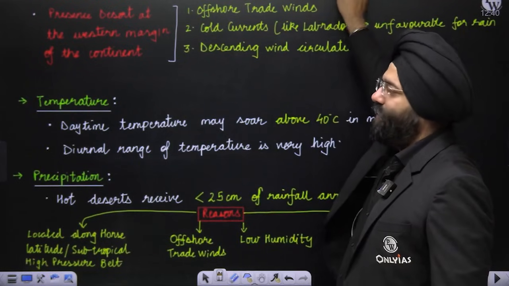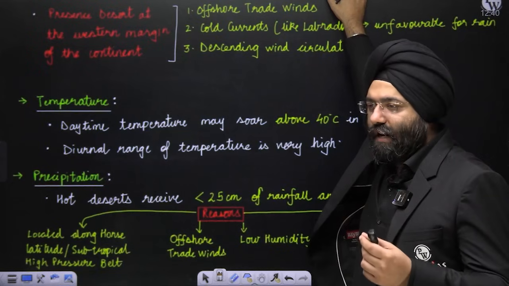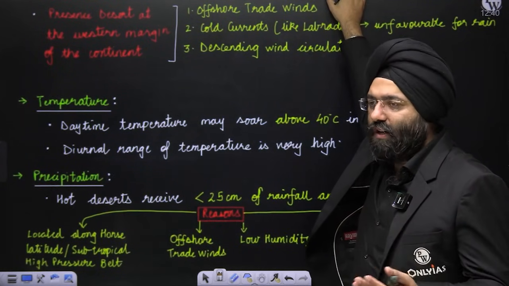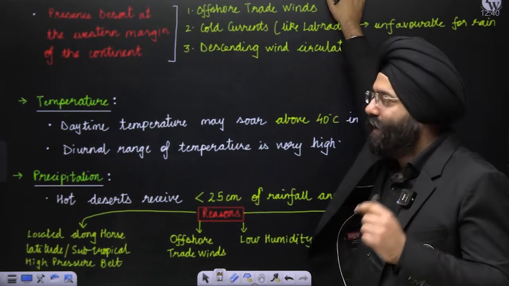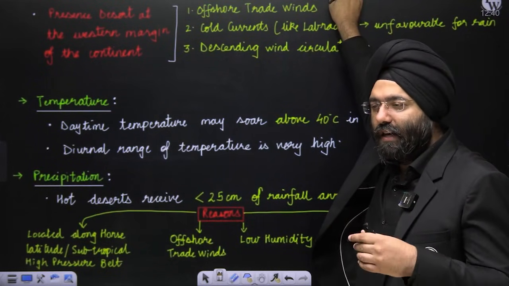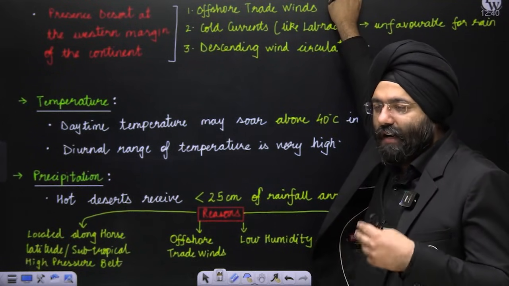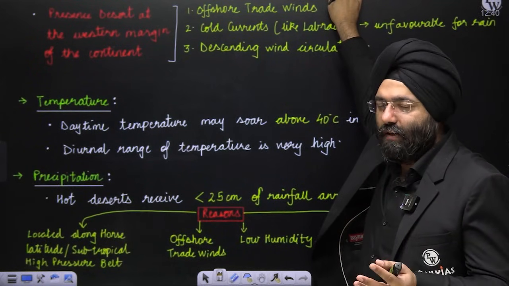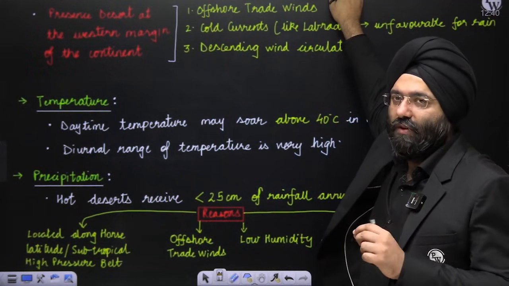First, offshore trade winds. I have already told you the offshore trade winds which are flowing are not carrying moisture with them. And if they are not carrying moisture sufficiently, they are not going to produce rain. If they are not going to produce rain, they will not be contributing to any rainfall. So that means there's a possibility of aridity being there. Second is cold currents. The cold currents that are flowing along the coastal regions hinder the precipitation from taking place in those regions, because they create cold conditions there. So it is not going to be possible for the rainfall to take place there, right? These cold currents are also a very important contributing factor.